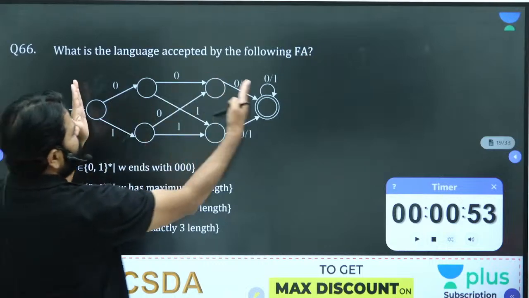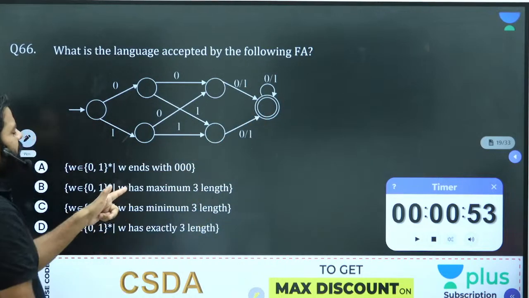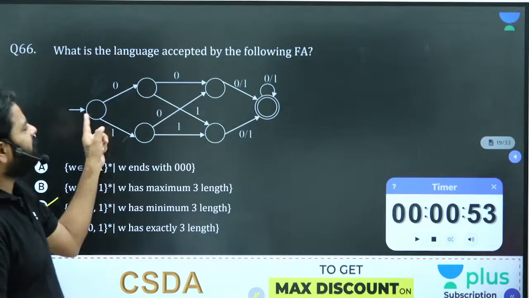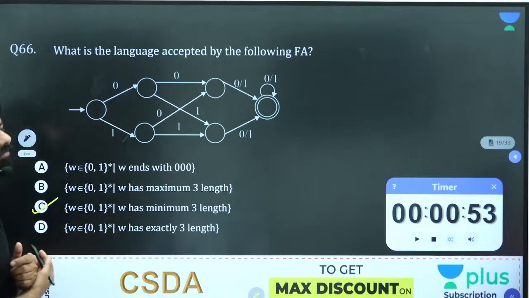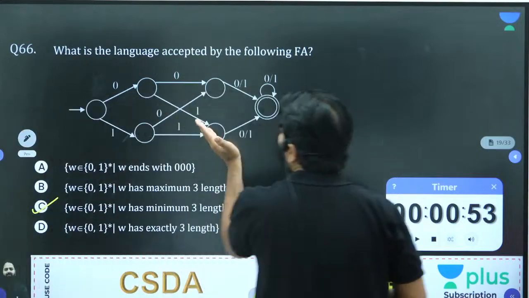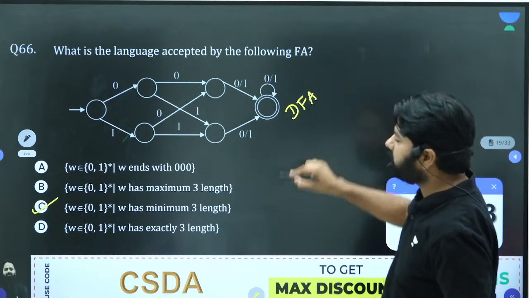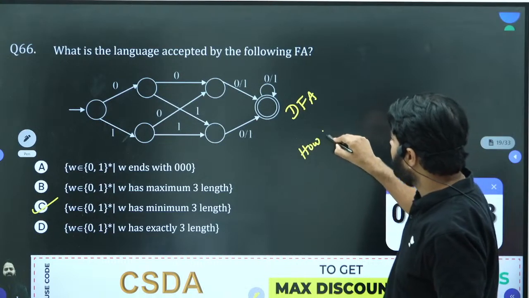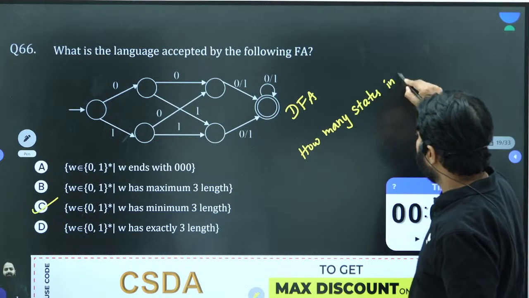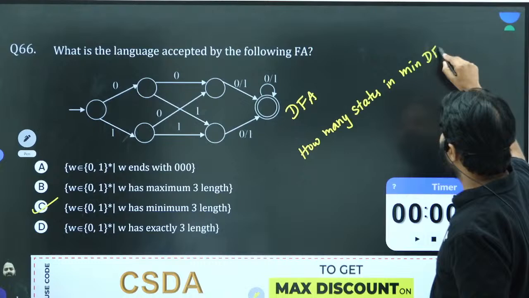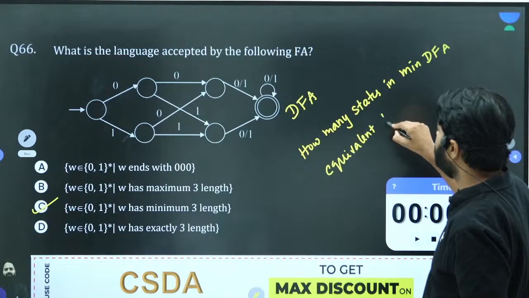From the initial state to the final state, will every path of length 3 reach? So the problem is W has minimum 3 length. The minimum string that you see here, all the paths are leading to here. But is this the minimum DFA? If they ask in the exam how many states will be there in the minimum DFA, this is a DFA but not the minimum DFA. If they ask how many states in the minimum DFA equivalent to the given DFA, then what do you answer?